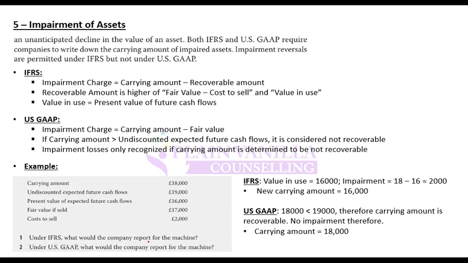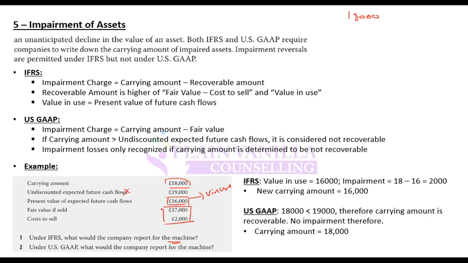Under IFRS, what would the company report for the machine? Carrying amount is 18,000, correct. Undiscounted, not used in IFRS. Present value, value in use. Fair value if sold, 17. Cost to sell, 2,000. So, first step is you find out what is the recoverable amount in IFRS.